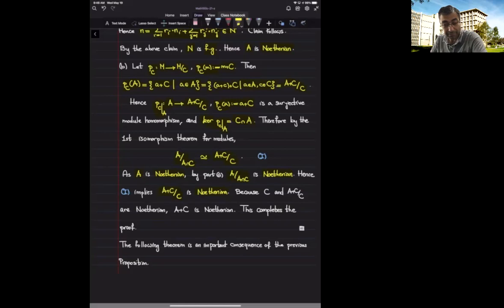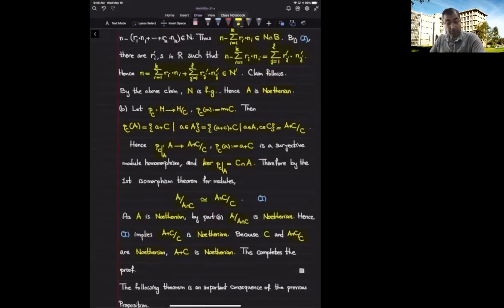C is Noetherian. (A plus C) over C is Noetherian. Therefore, again, if we use part A, we can deduce that A plus C itself is Noetherian, and that completes the proof of this theorem.